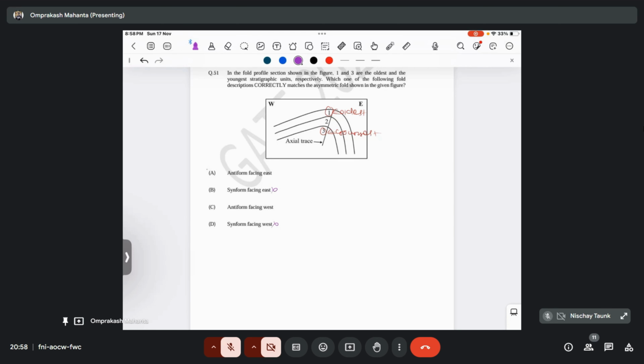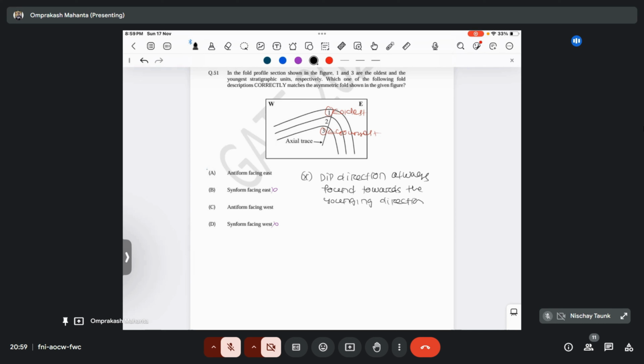East? West? How will it be east? Those who are saying east, tell me how it will be east. Always remember that the younger bed is found towards the deep direction, meaning the deep direction is always found towards the younger bed. Remember that: the deep direction is always found towards the younger direction.